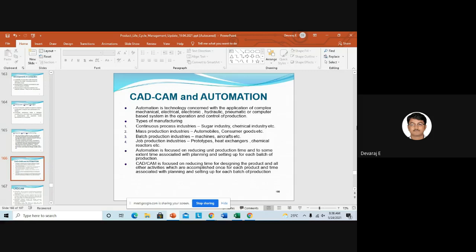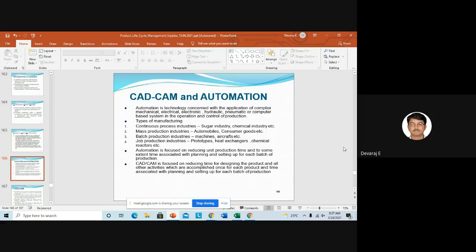So in this you can see CAD/CAM and automation. This tells us we want CAD, that is design, and we want to write the programming for the machines, so that by using automation we can finish the task very easily, reduce the time for production of the products, and also get the accuracy of the product, that is the tolerance. This is what you will be studying in this slide.